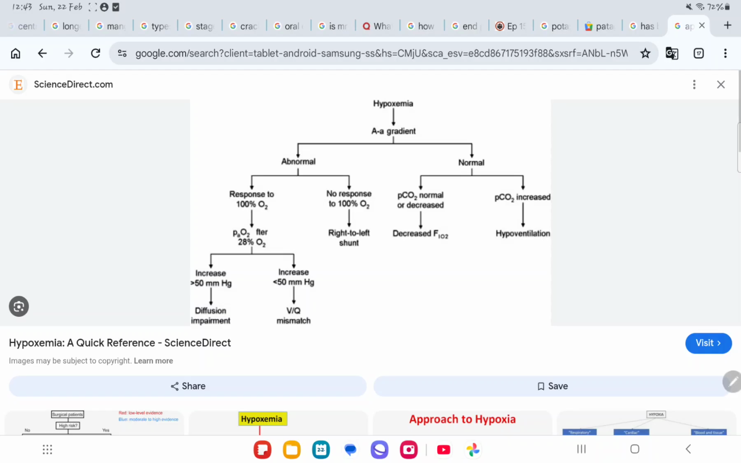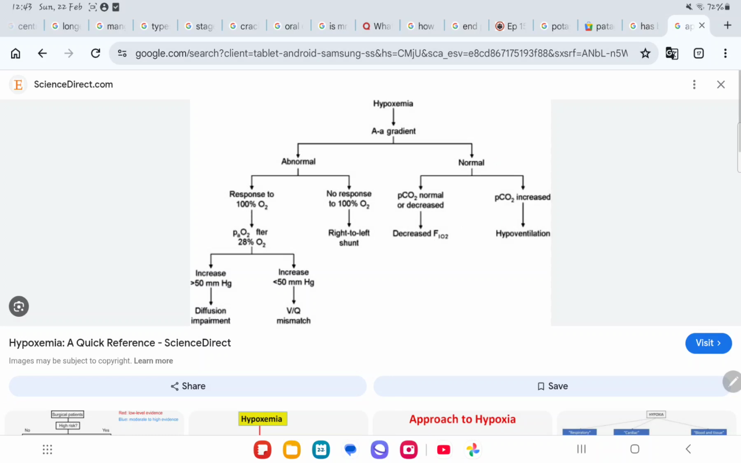It is simplified in this diagram. If the patient is having hypoxemia less than 60, you calculate the A-a gradient. It can be normal or increased. A normal gradient is found in two places. If we have hypoventilation, we will find increased CO2. And if there is reduced FiO2,